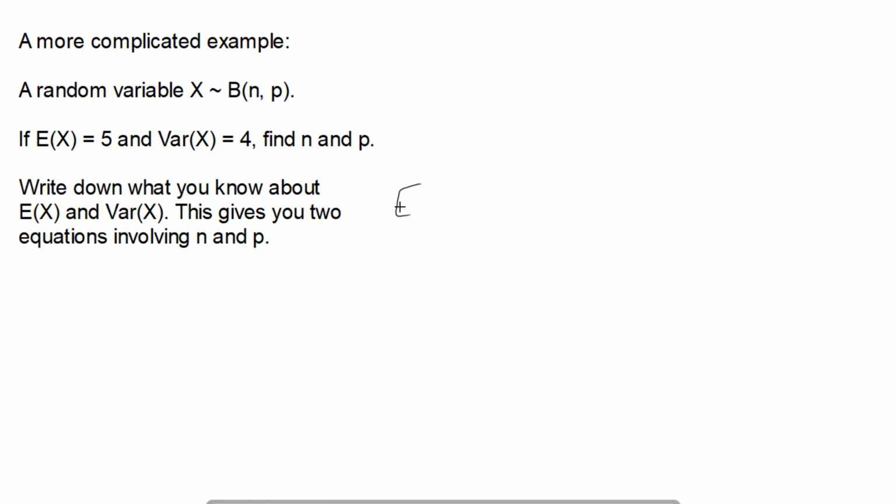So we know that the expected value is np, n times p, which gives us a value of 5. And we also know that the variance is 4, and that's from n times p times q.